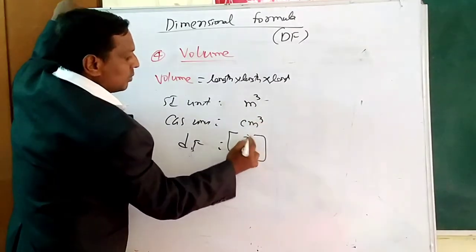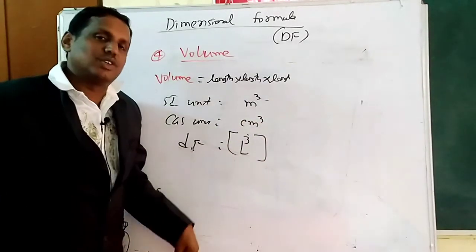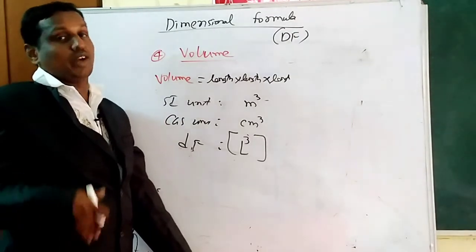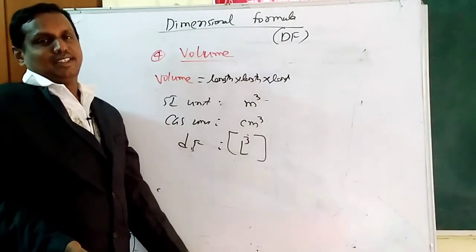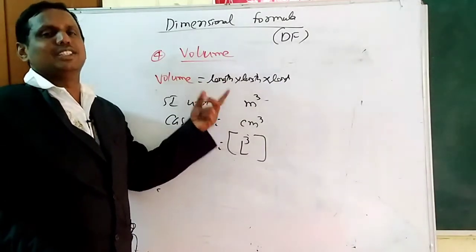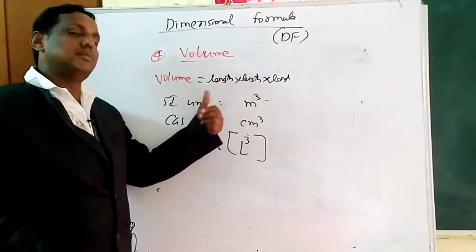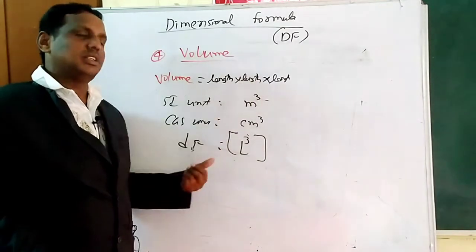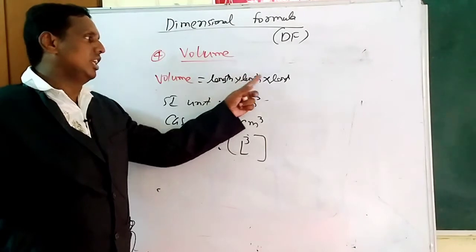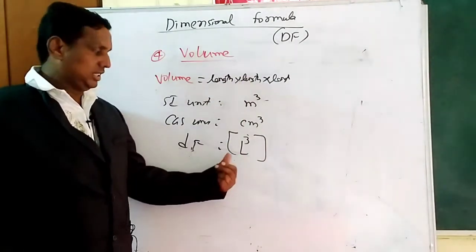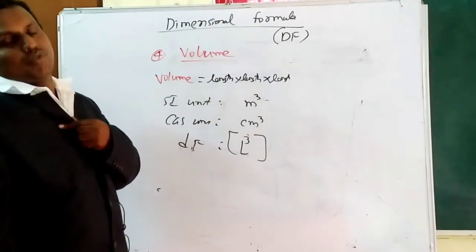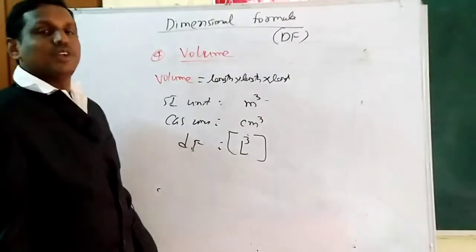Volume equals length into breadth into height. If you take a cube, all are length only. Dimension formula is L into L into L, L cube. This is a capital letter because we use capital letters to write the dimension formula.